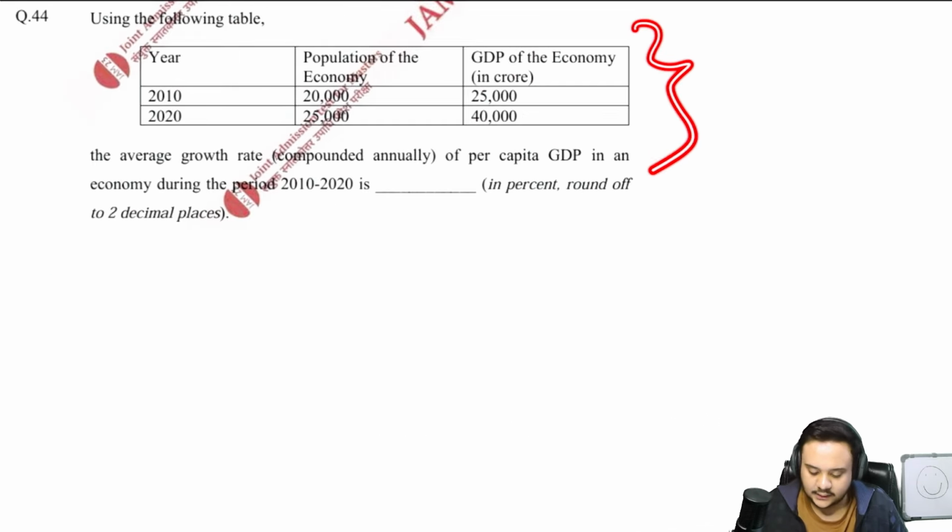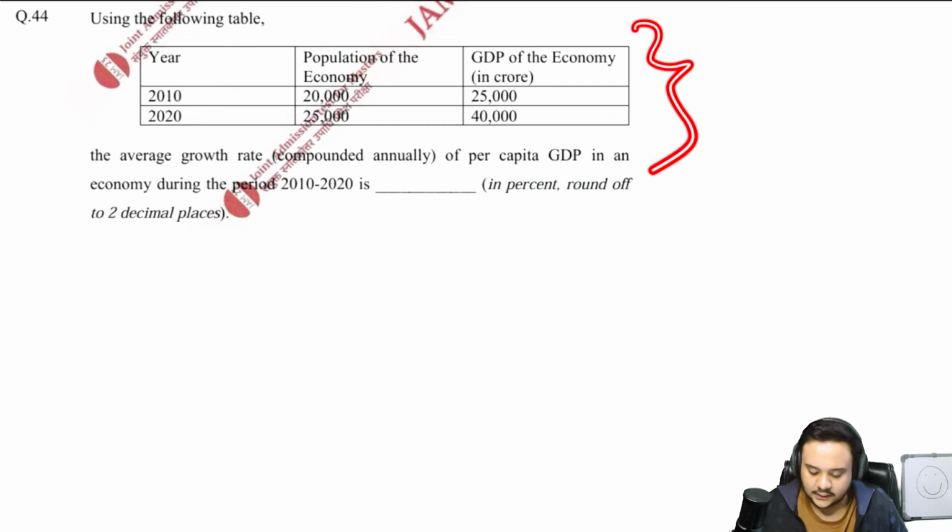Okay, so first of all, find out the per capita GDP for 2010. Per capita GDP is equal to 25,000 upon 20,000. The GDP divided by the population, right? Similarly, do for 2020, it is 40,000 divided by 25,000. It is equal to 1.6. Now just use the formula: CAGR, or the compound annual growth rate, is equal to the final value divided by the initial value to the power of 1 by n, where n is the number of years.